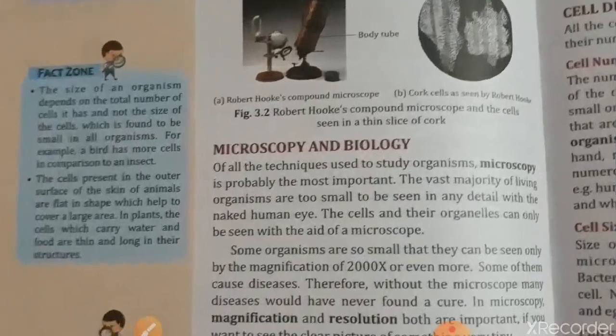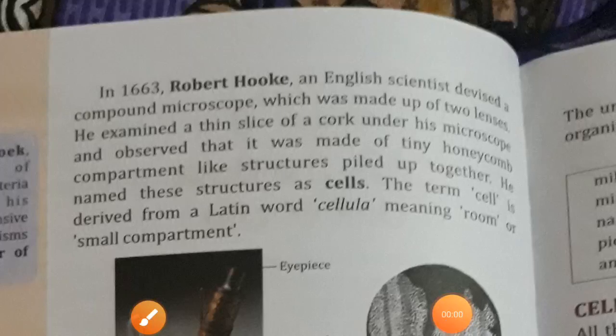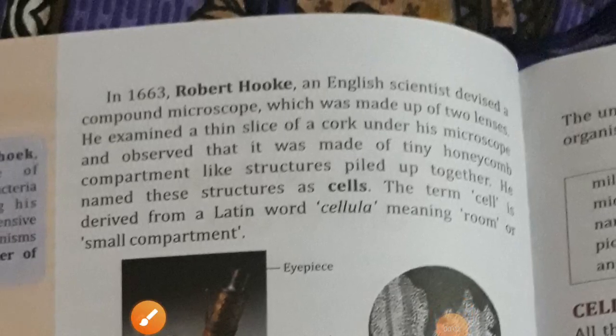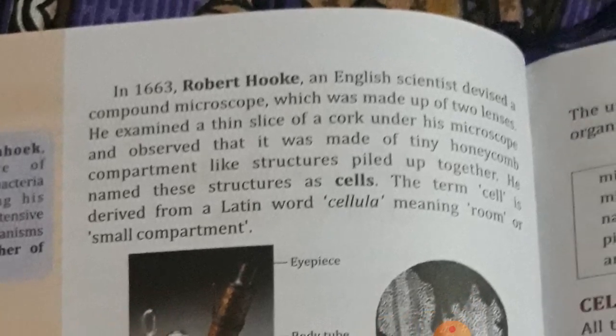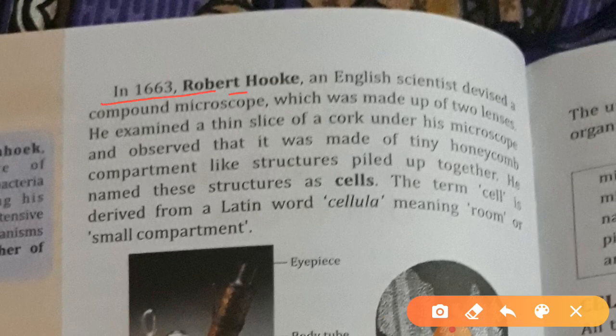Page number 36. Here on the top of the page, in 1663, you can see Robert Hooke, an English scientist, devised a compound microscope which was made up of two lenses. But in Leeuwenhoek's simple microscope, there is only one lens, and he didn't give the name cell. Robert Hooke made a compound microscope made of two lenses.